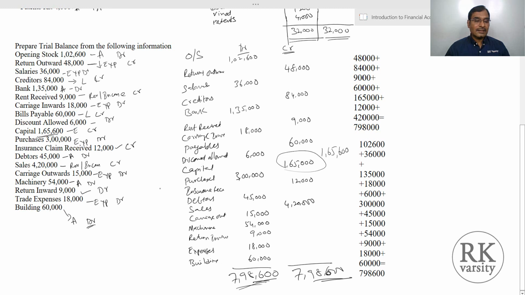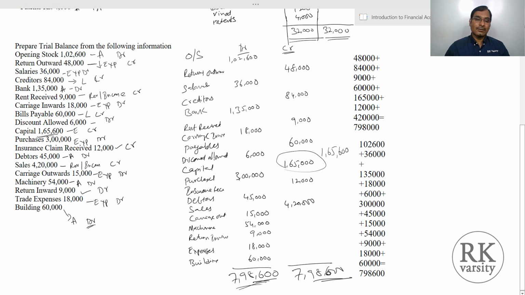Now this is how errors happen in your accounting transactions when you are posting, when you are entering. So these kinds of errors will happen, and that is the reason why we create a trial balance, to verify whether our balances are rightly posted from journals to ledgers and from ledger to the trial balance.